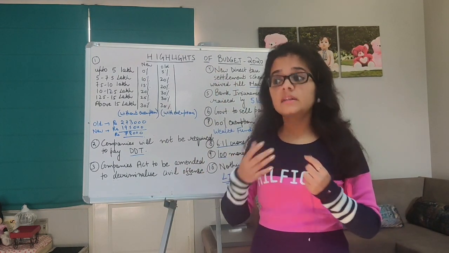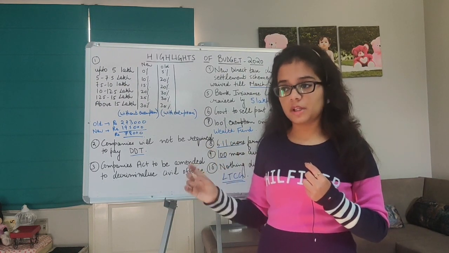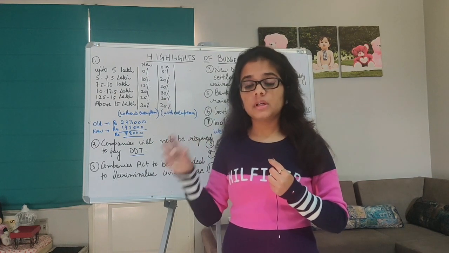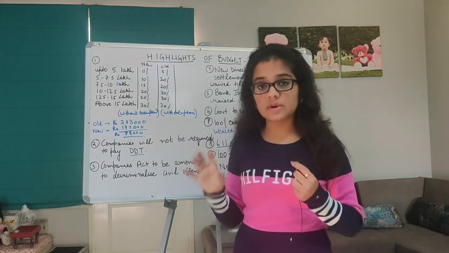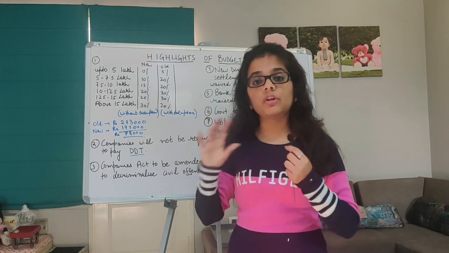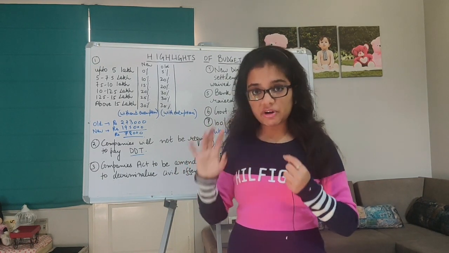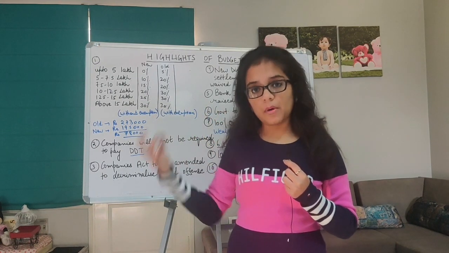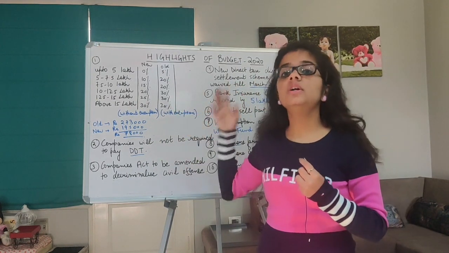This scheme says that you have been given time till 31st March 2020. What you need to do is just pay the principal amount, that disputed tax amount, and all your penalties or interest, चाहे वो कितने भी पुराने साल की penalties हो, that will be waived off. You don't have to pay any penalty or interest. You just have to pay the principal amount, that disputed tax amount, right? So you can do this till 31st March 2020.